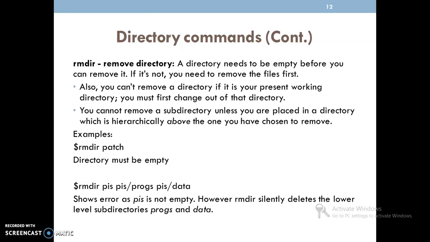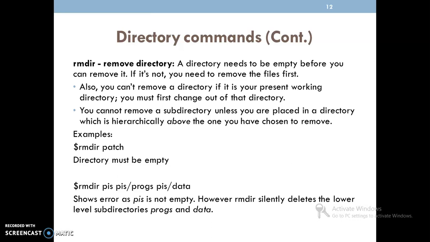That means if I am working under the user bin directory, I am unable to remove that directory because I am using it. And one more point related to this command is that we cannot remove a subdirectory unless we are placed in a directory which is hierarchically above the one we have chosen to remove.